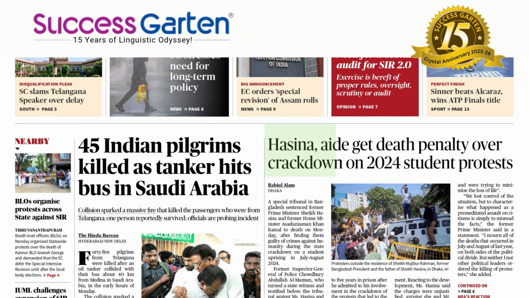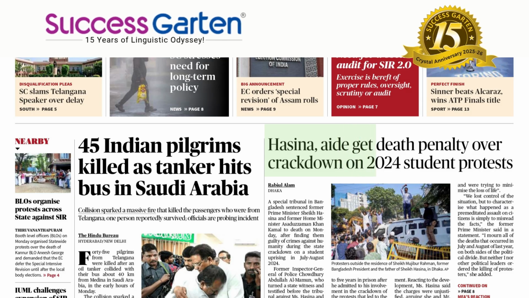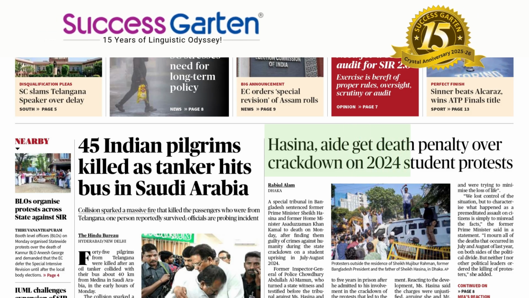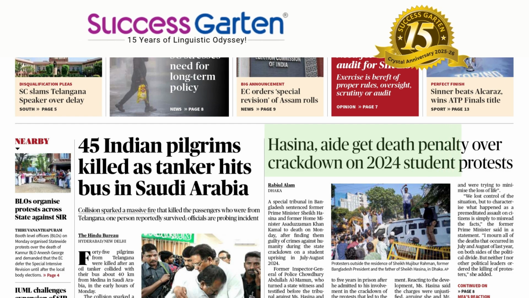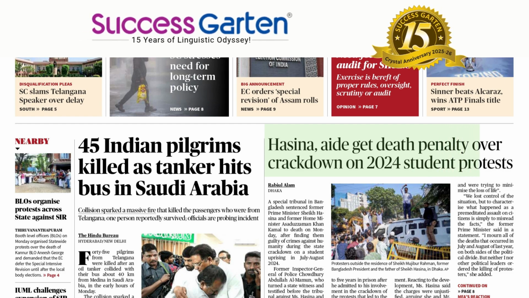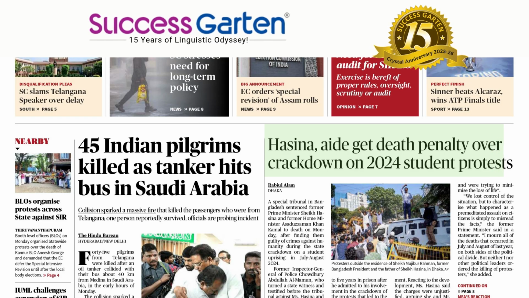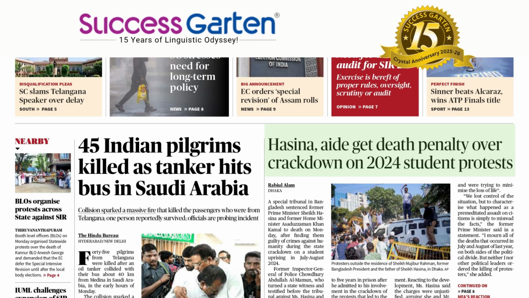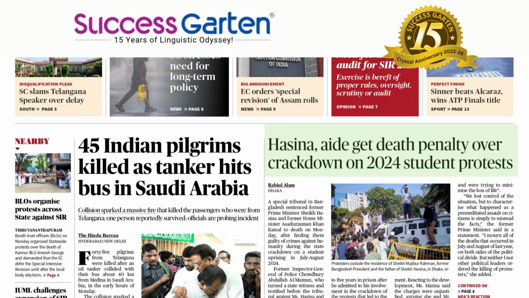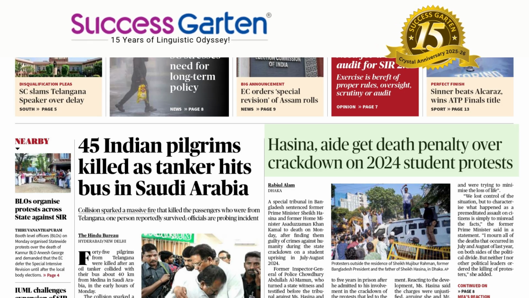Over crackdown on 2024 student protest. Student, we can see that O sound. Student protest, PROTEST, protest. Hasina aide gets. Hasina aide does get. Why do Hasina aide get death penalty? Hasina aide get death penalty, don't they?